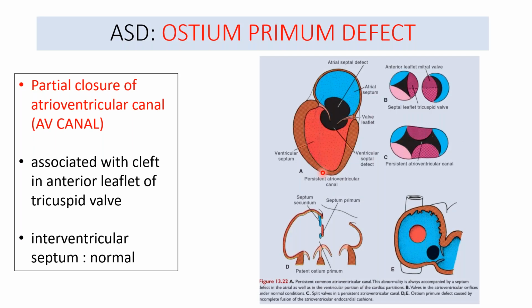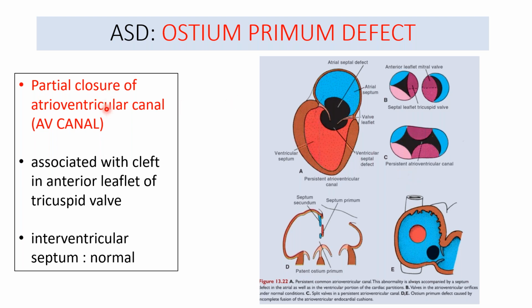The third type of ASD, atrial septal defect, is the ostium primum defect. This ostium primum defect appears when there is partial closure of the atrioventricular canal. So you can see this is the atrioventricular canal area. The anterior and posterior cushions should have closed together to separate the two canals.